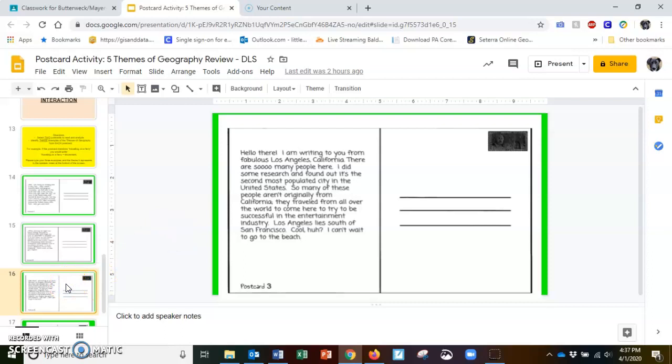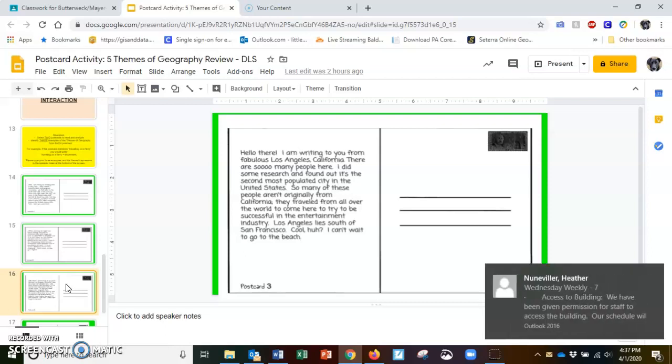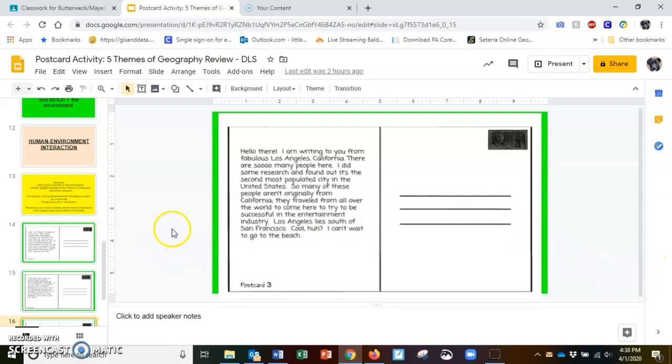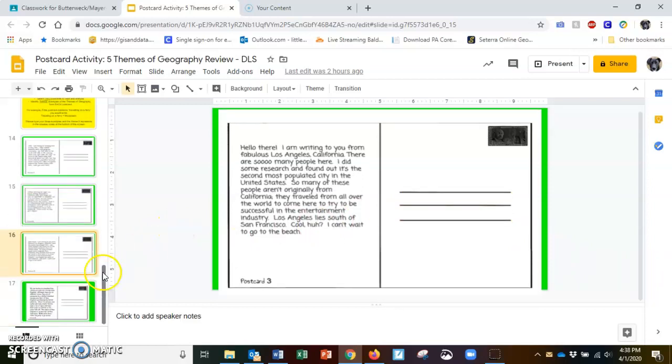Postcard 3. Hello there. I am writing to you from fabulous Los Angeles, California. There are so many people here. I did some research and found out it's the 2nd most populated city in the United States. So many of these people aren't originally from California. They traveled from all over the world to come here to try to be successful in the entertainment industry. Los Angeles lies south of San Francisco. Cool, huh? I can't wait to go to the beach.